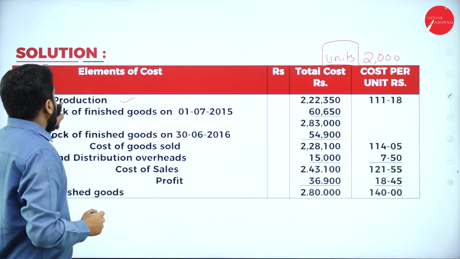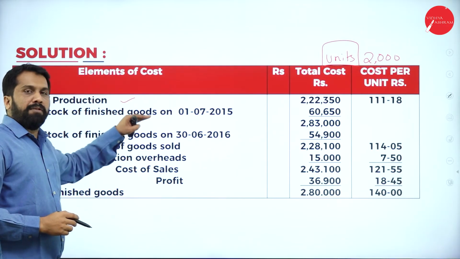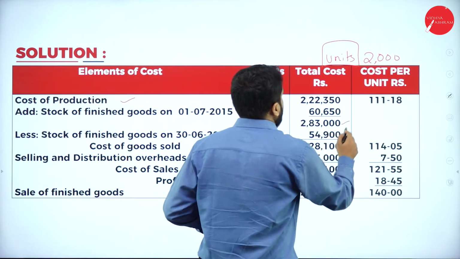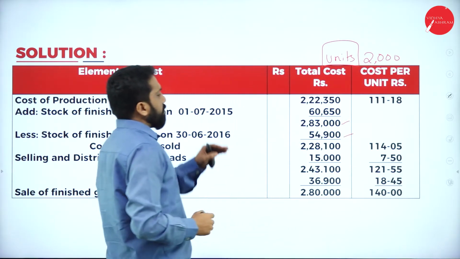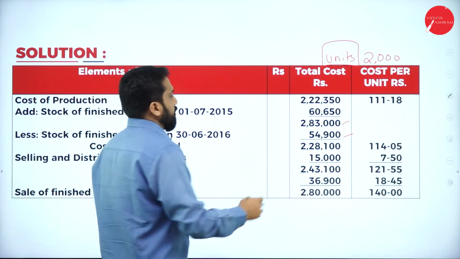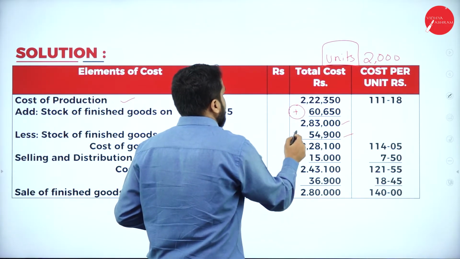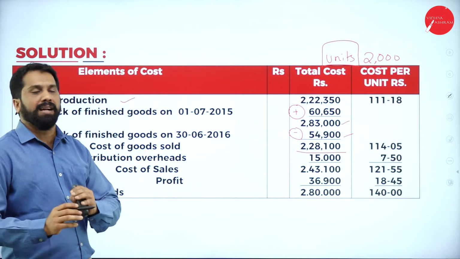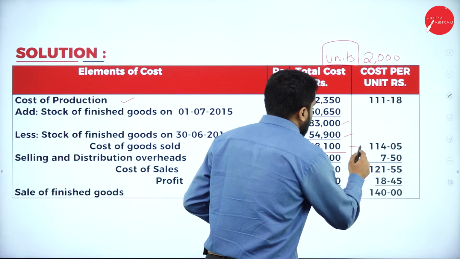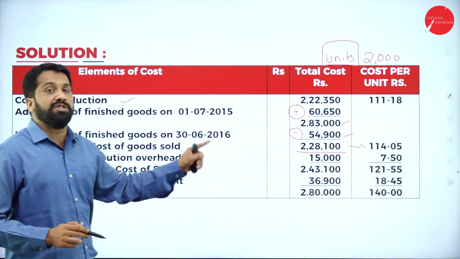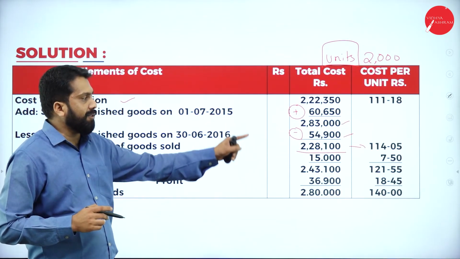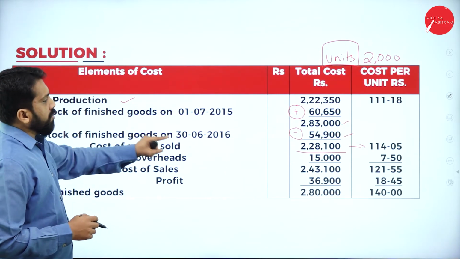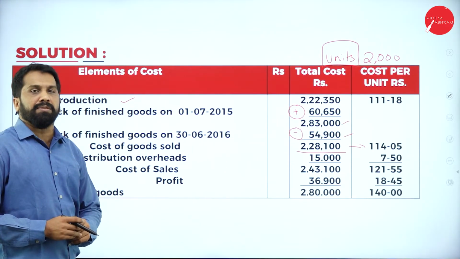Now, cost of production, add opening stock of finished goods minus closing stock of finished goods. So it is done. How much will you get? You will get around 2,28,100. This has to be added, this has to be deducted. You got 2,28,100. Now, divide by 2,000. Whatever the major totals are, only those you have to divide. Clear? Everything is not required. 2,28,100 divided by 2,000 we have done.